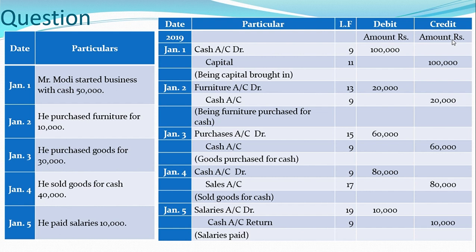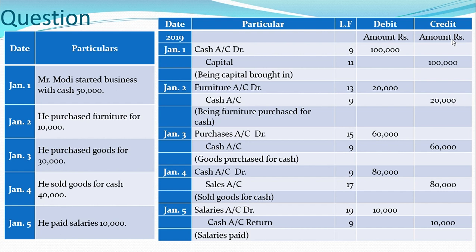It is by mistake written 1 lakh in the entry, it has to be 50,000. Then purchased furniture for rupees 10,000. So students, there is a certain mistake in the amounts of the question.